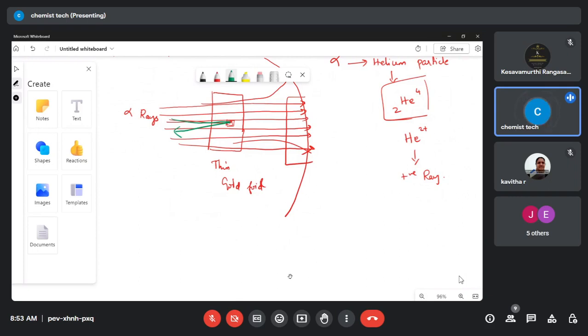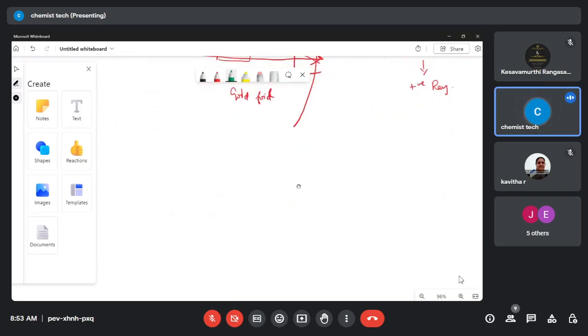Okay, I'll draw one more structure so that you can understand. See, this is the atom. In the center we have a nucleus. The nucleus has protons and neutrons, and I have electrons here. So I am passing the alpha rays. While passing the alpha rays, most of the rays travel in a straight line. Am I correct?